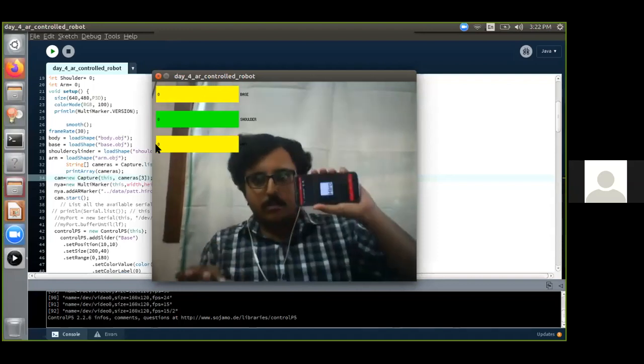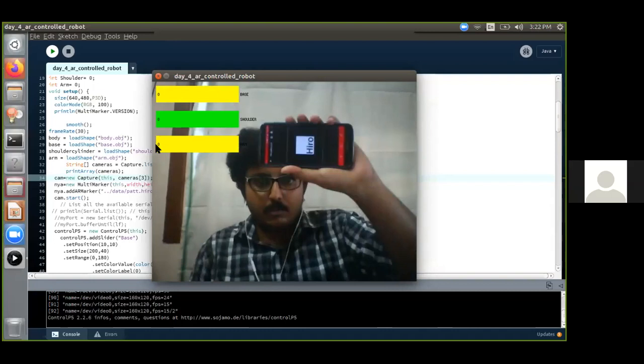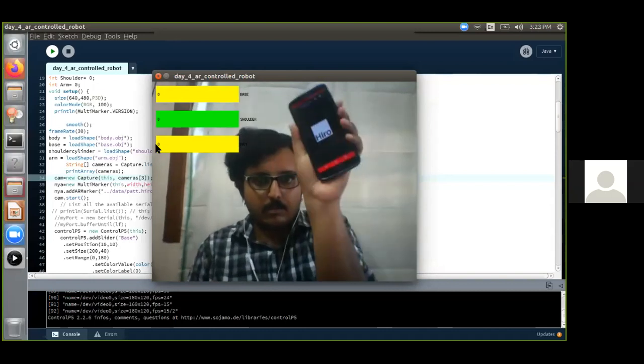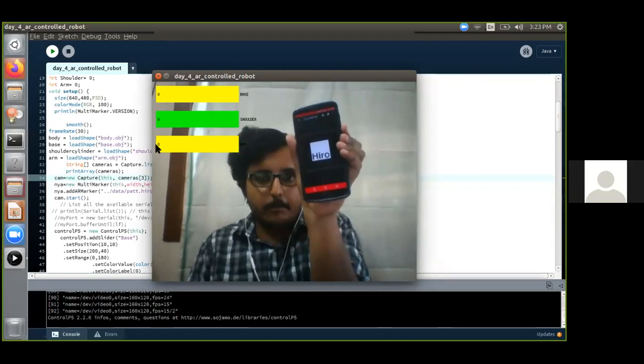Since there is a reflection of light, it is not showing. It's visible, sir. The hero marker should ideally be printed out, but you can also use it from the mobile phone, but you need to calibrate it a little bit.